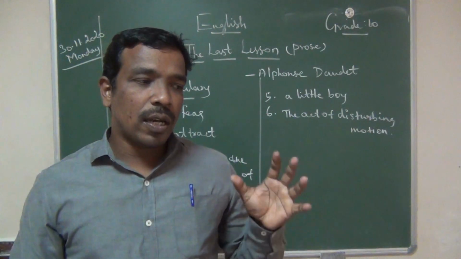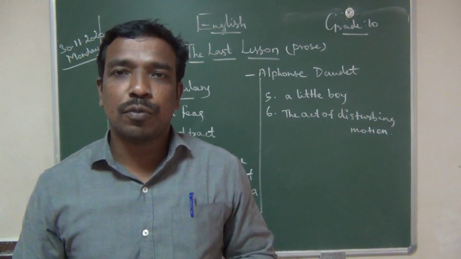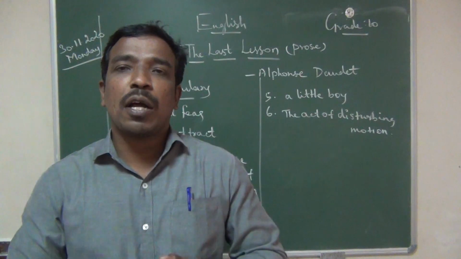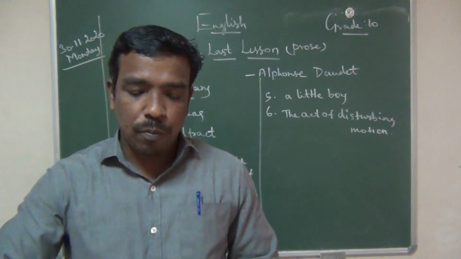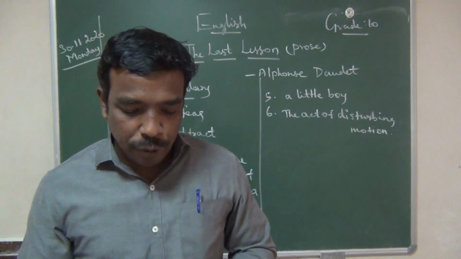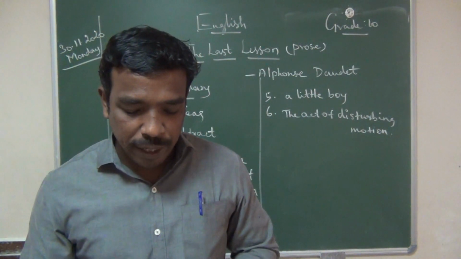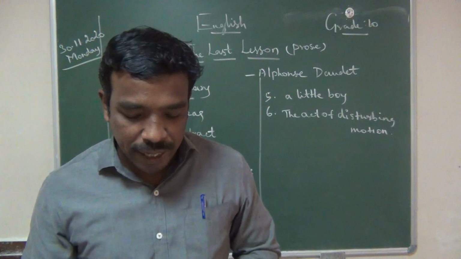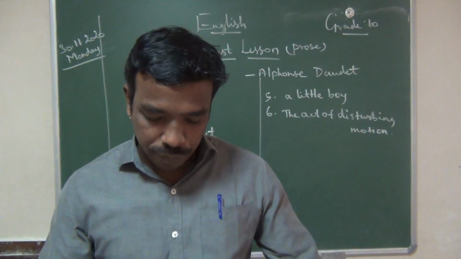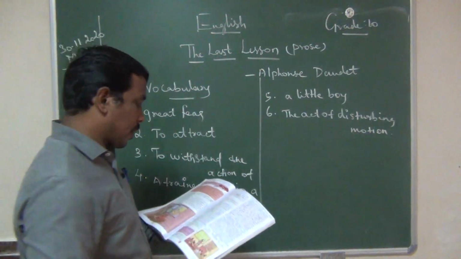All the friends of this small boy were sitting in their places, and M. Hamel was moving here and there with the ruler under his arm. I had to open the door and go in before everybody. You can imagine how I blushed and how frightened I was. Blushed means to become red in the face.